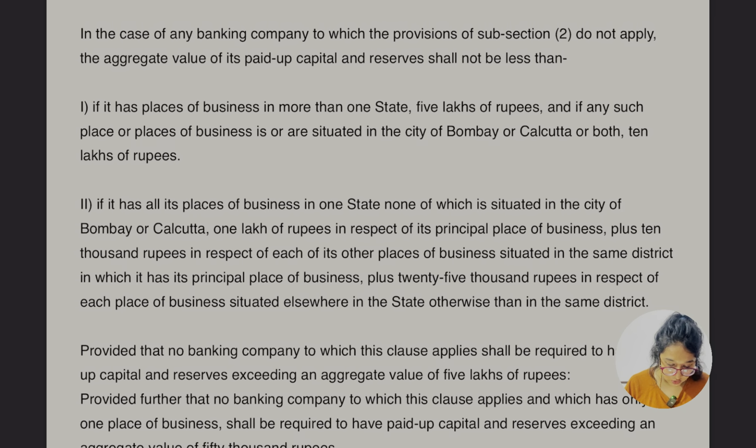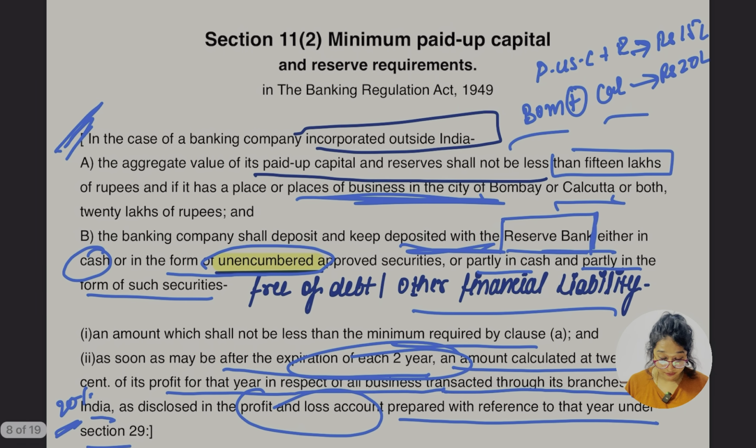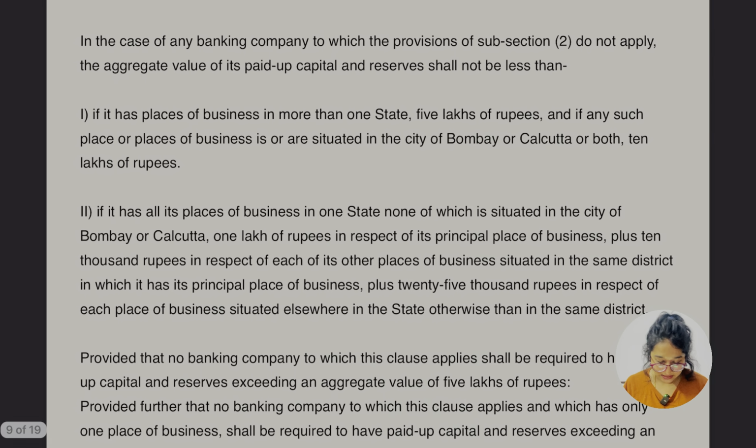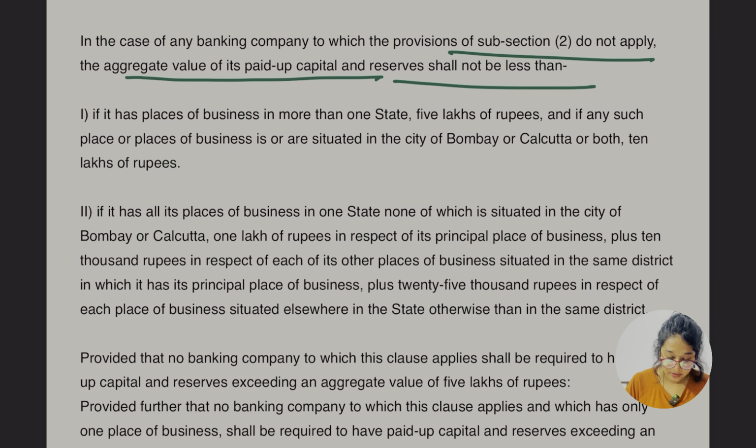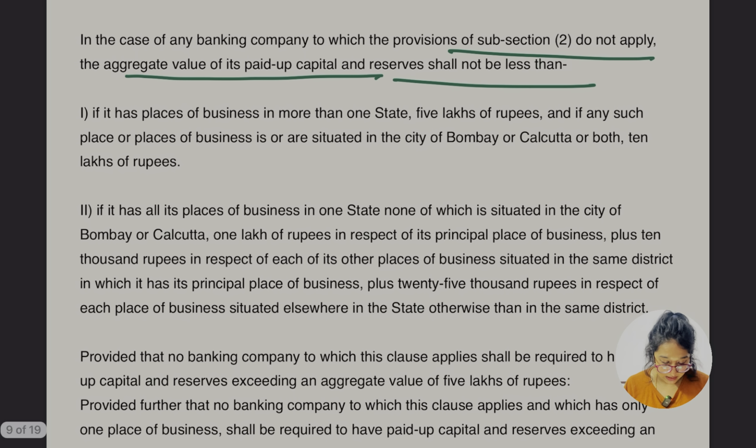So let's go for the second part. Earlier we talked about the company incorporated outside India. Let me take another pen, another color. In case of the banking company to which the provision of subsection 2 does not apply, the aggregate value of its paid up capital and the reserve shall not be less than, if it has a place of business in more than one state.